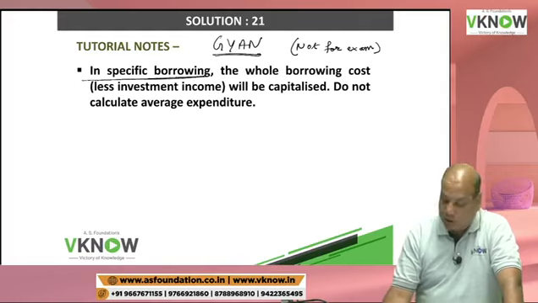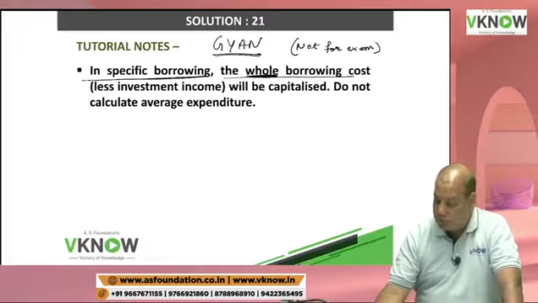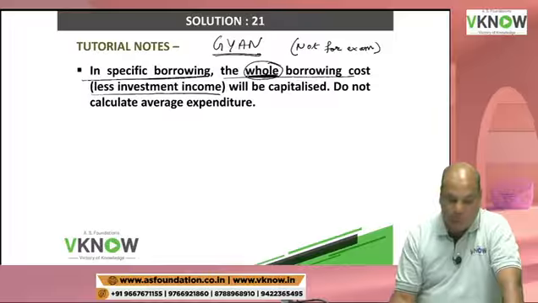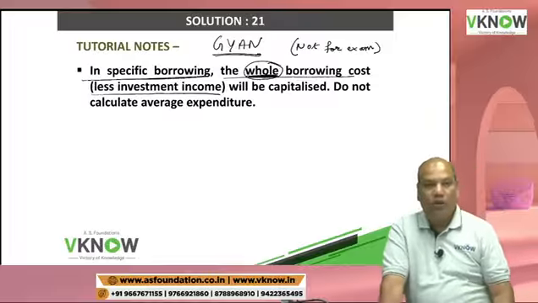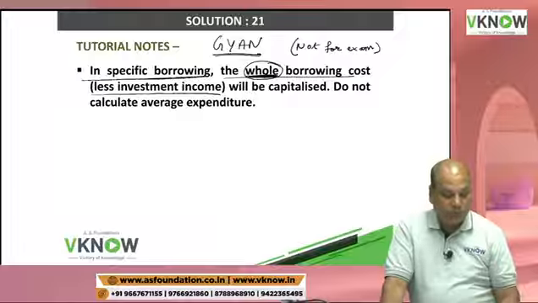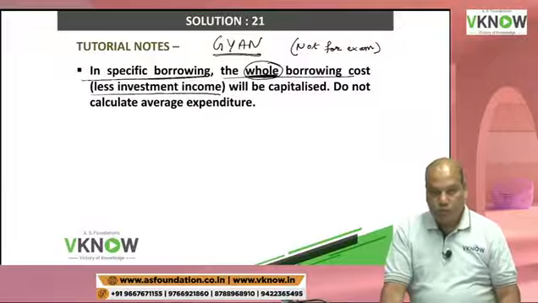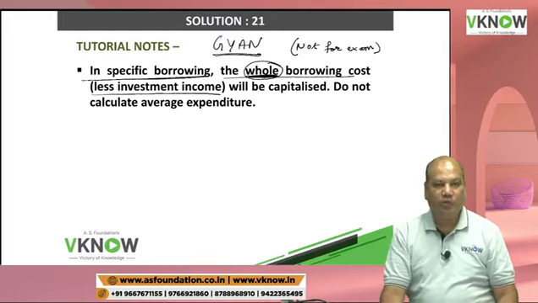In specific borrowing, underline the whole borrowing cost, the entire actual amount you pay, less investment income, will be capitalized. Do not calculate average expenditure.